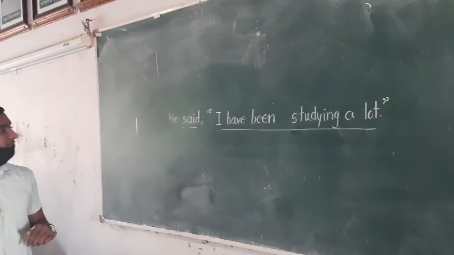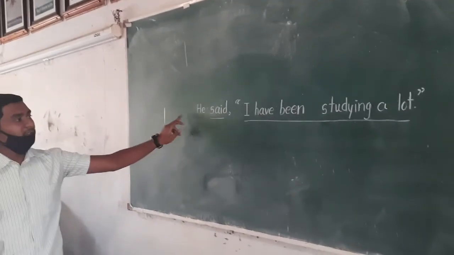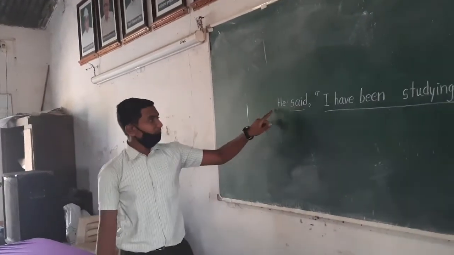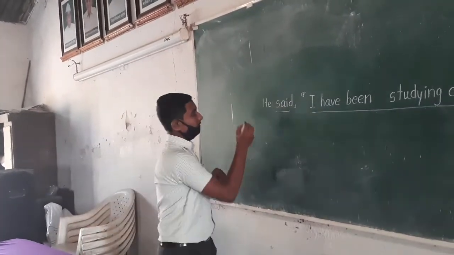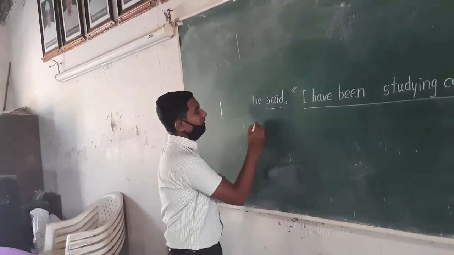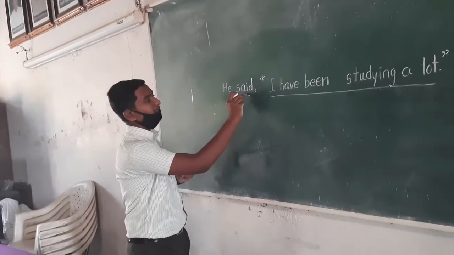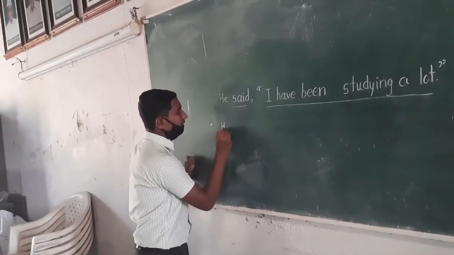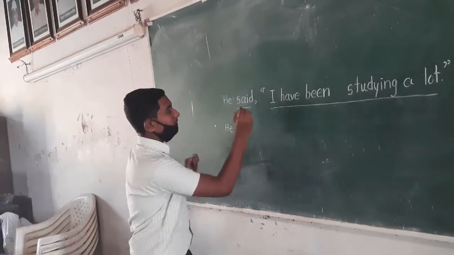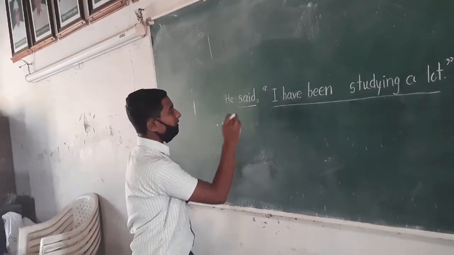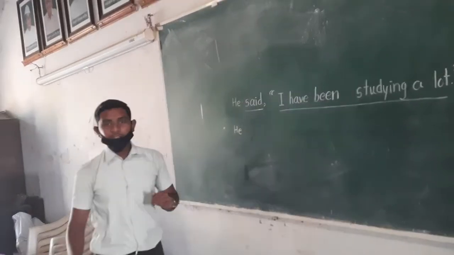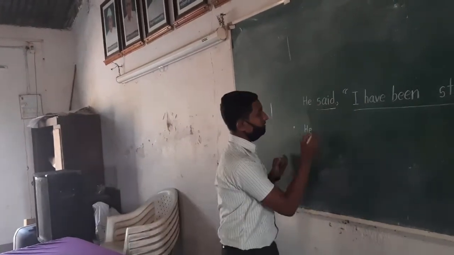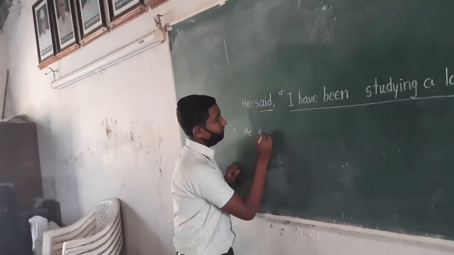When we convert the sentence into indirect speech, this is the sentence in direct speech, and we convert it into indirect speech. In the indirect speech, "he said" is the reporting verb. We start with the subject, then we write "he said." "Said" is kept the same because the sentence is a statement, therefore "said" is taken as "said."